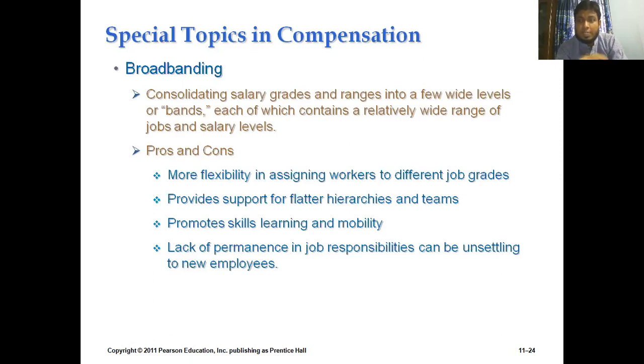It will ensure flexibility, and it will support flattening the organizational hierarchy. If we concentrate on 15 or 16 particular grades or layers, then it will be very bureaucratic. But if we concentrate on the broadbanding concept, it will make our organizational hierarchy much flatter, and we can develop the wage curve very easily. So that is the actual sense of broadbanding. We are bringing the overall organizational activities into a very short network. That is the concept of broadbanding.